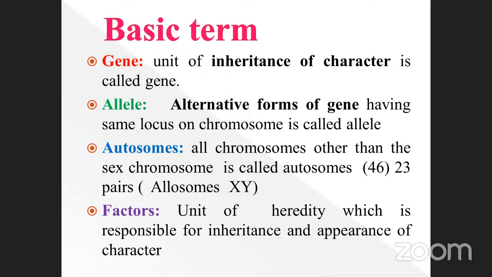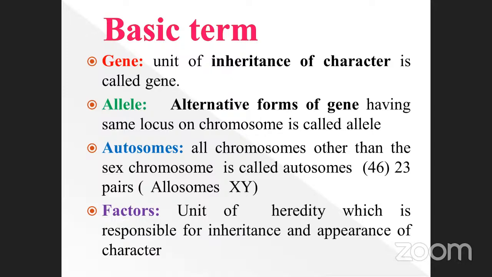First one is gene, the unit of inheritance of the characters. Second one is called alleles. The alternative form of a gene having the same locus on a chromosome is called alleles. And third one is called autosome. So what is the meaning of autosome? Autosomes, see here, all chromosomes other than the sex chromosomes are called autosomes.